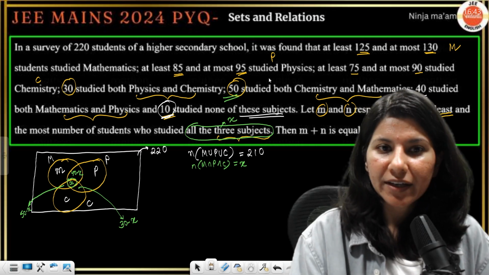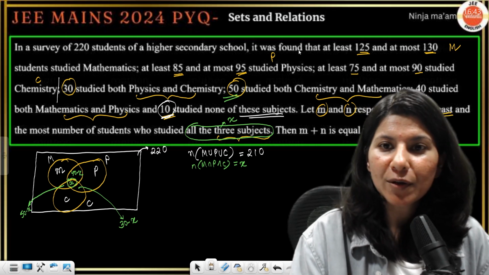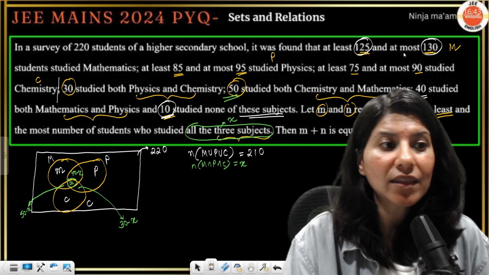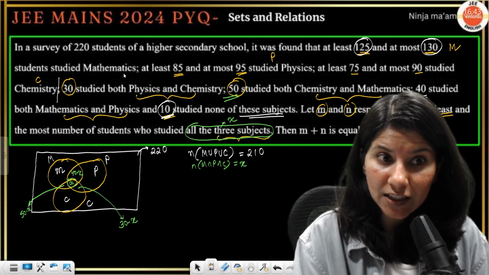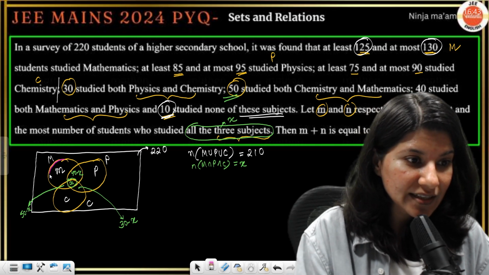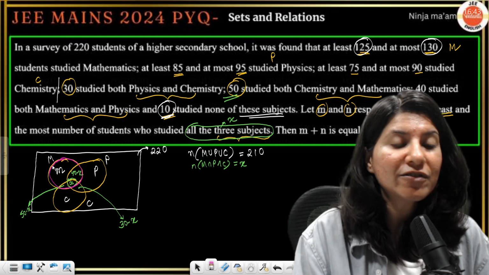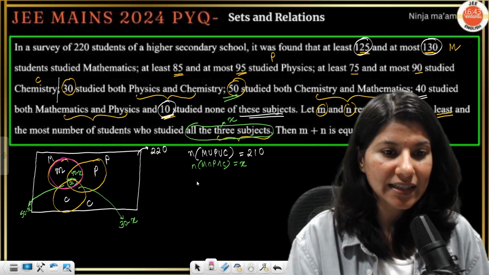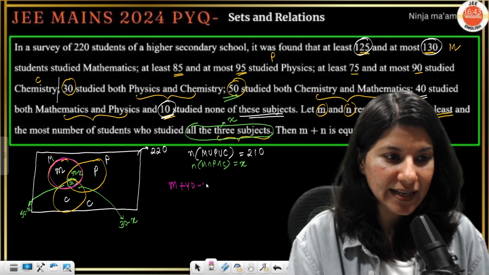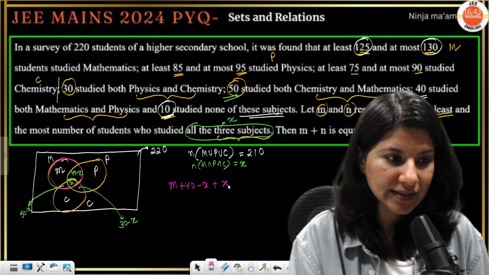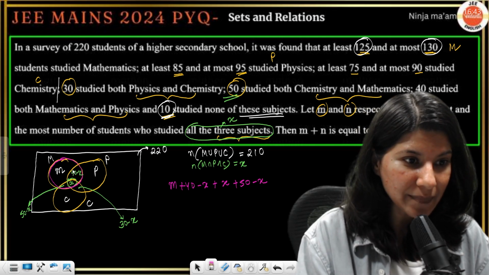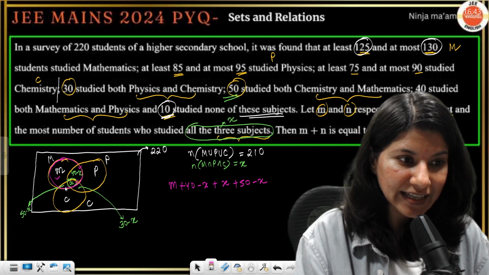Till here we have done, right? Now let us talk about this. It was found that at least 125 and at most 130 students studied mathematics. So where is the mathematics circle? This is the mathematics circle. So the number of students who studied mathematics is M plus 40 minus x plus x plus 50 minus x, because M and then 40 minus x, then 50 minus x.